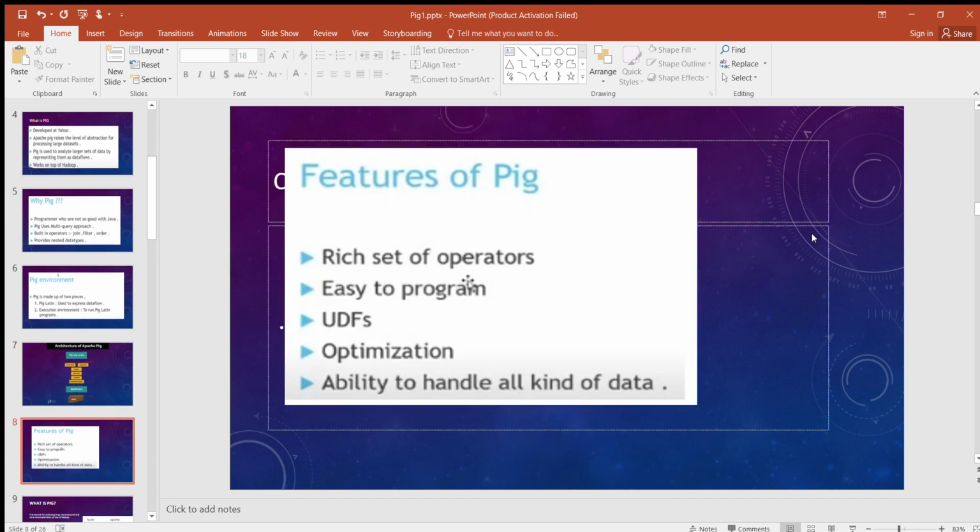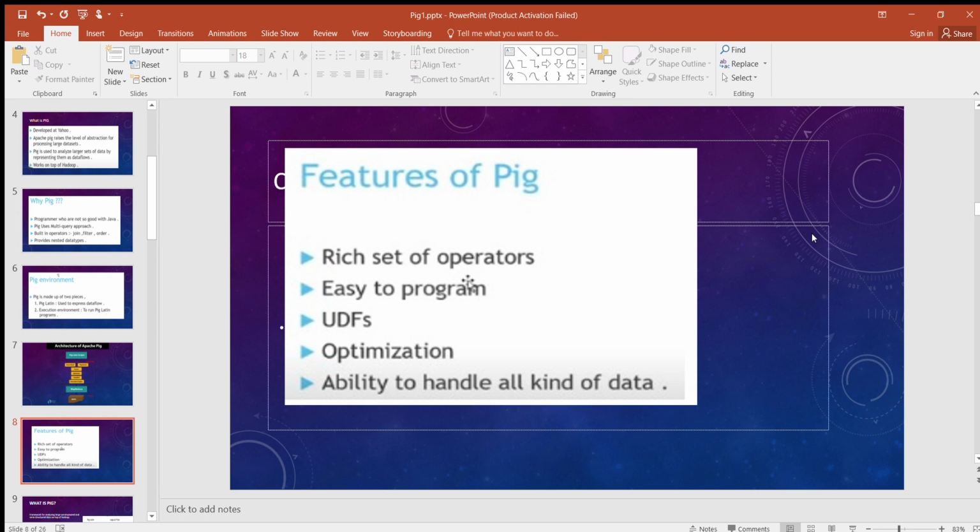Next, features of Pig. Apache Pig comes with the following features: rich set of operators. It provides many operators to perform operations like join, sort, filter, etc. Ease of programming. Pig Latin is similar to SQL, and it is easy to write a Pig script if you are good at SQL. UDFs. What is UDF? It is user defined functions.